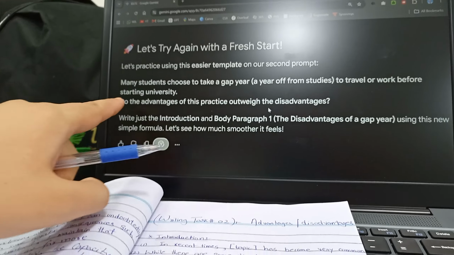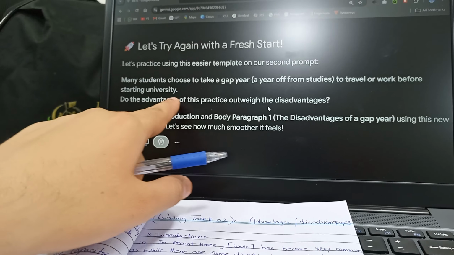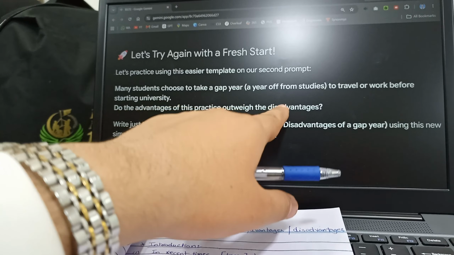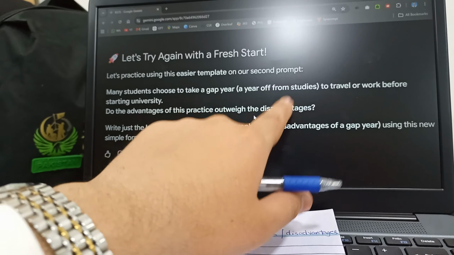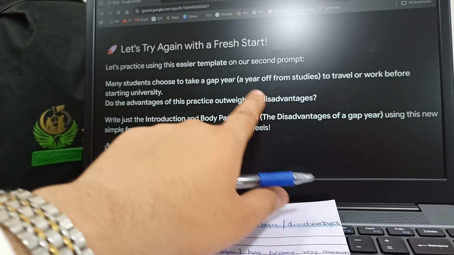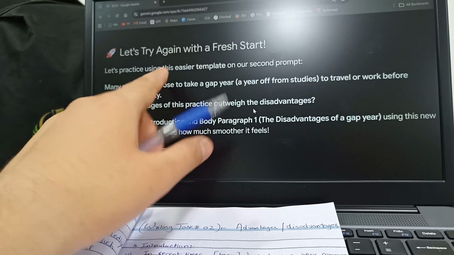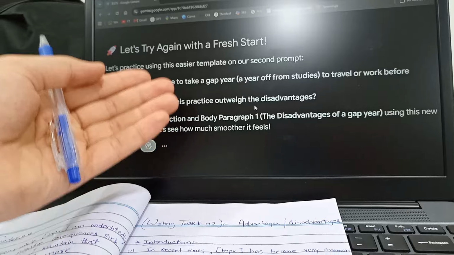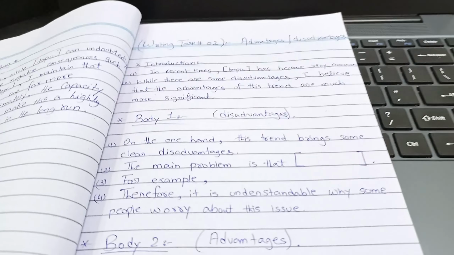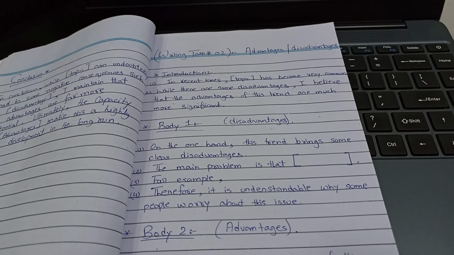Now you can see it's mentioned, do the advantages of this practice outweigh the disadvantages, right? So this is an advantages and disadvantages essay, and the preference is to choose the advantages. I will let you know how to write the introduction, body paragraph 1, body paragraph 2, and the conclusion.